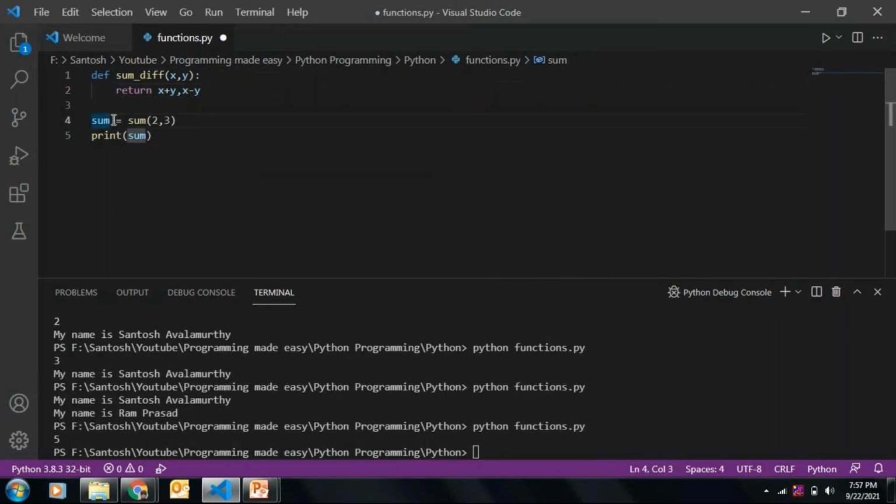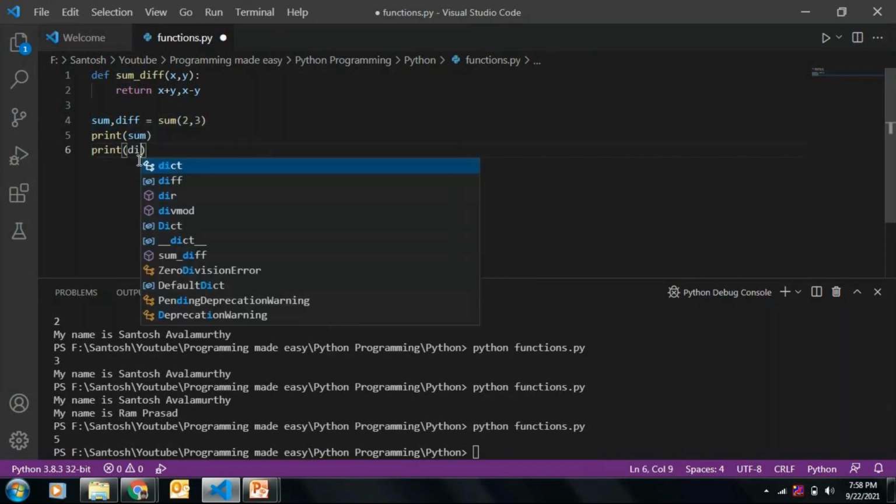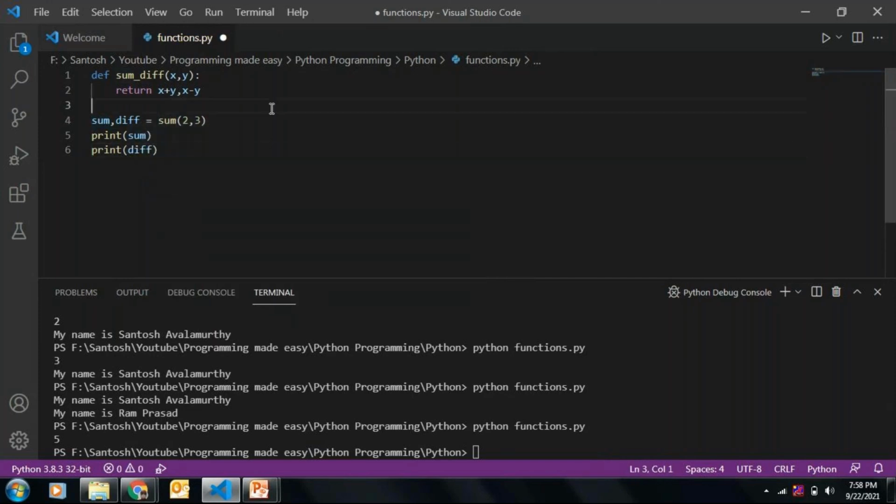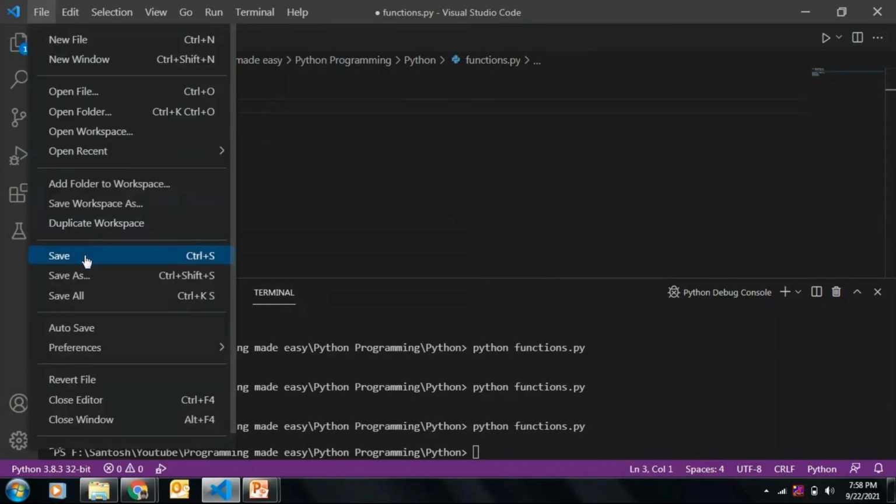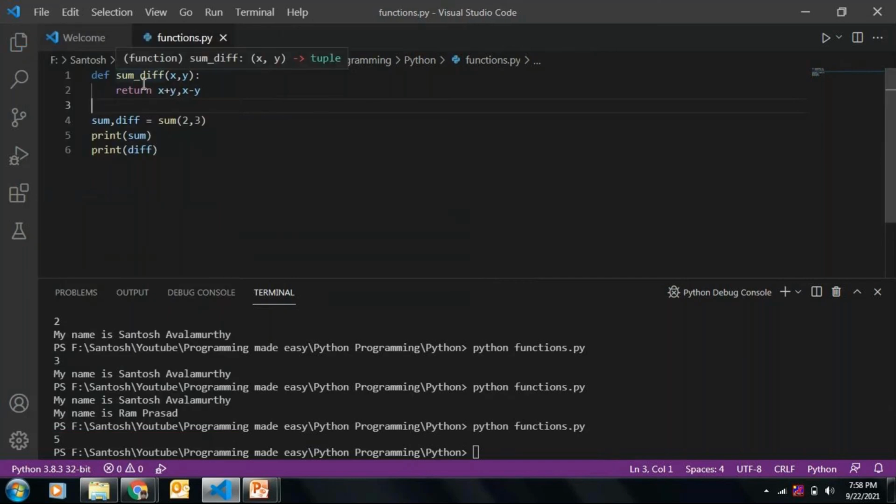So my sum as well as difference will be printed here, sum, then print difference. What we are doing here is returning two outputs from the same function.